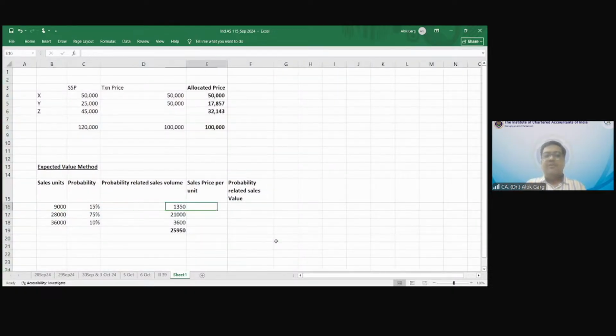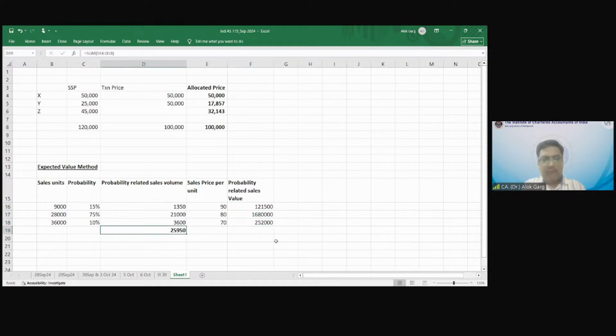Tell me, if 9,000 units are sold, what is my applicable price? 90. For 28,000, what is the applicable price? 80. For 36,000, 70. So if I sell 9,000 units, I will sell at 90 rupees, and this probability is 15%, right?